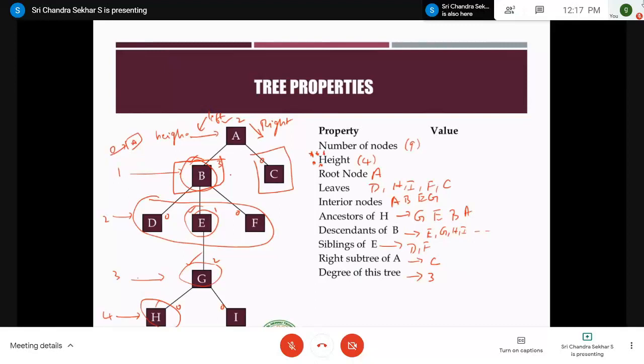For example, there are some questions where you have to construct a BST, a binary search tree. You'll be given some elements and you have to construct the binary search tree. And after constructing, he will ask you what is the left child of some node 20, or what is the depth of node 50, or what is the height of the tree, or what is the degree of a particular node 20, like that, right? So maybe he doesn't directly give this type of tree diagram. Why? Because the question itself would look like a large or complex question, right?